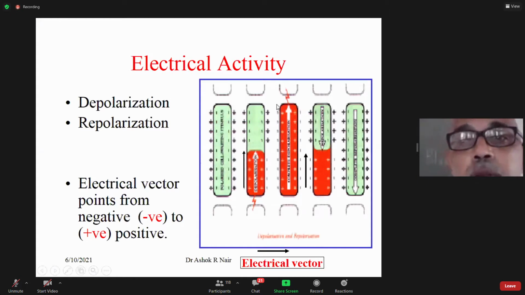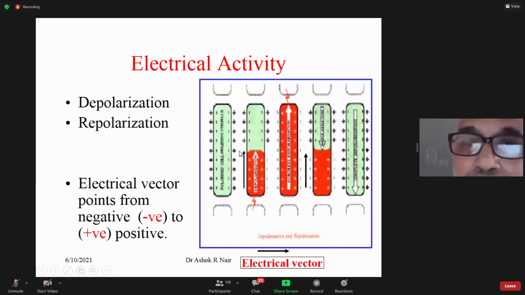Now, the electrical events, we know that it includes 2 parts, depolarization and repolarization. Now, if you consider this as a muscle fiber, which has a resting state, polarized, inside is negative with respect to outside, a positive state. Suppose there's a signal and depolarization starts spreading in this direction. The inner diagram is showing the depolarization.